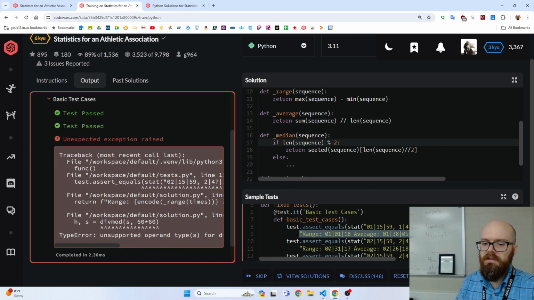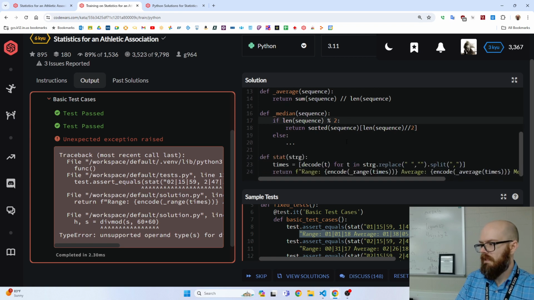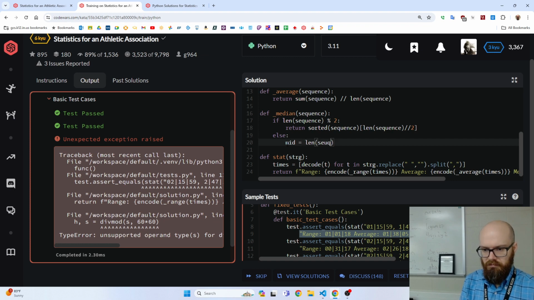Okay, so what do we do for this? We have to find like a left and right or a midpoint or something. Let's say len of sequence divided by 2 minus 1. So if you imagine there's 8 and we divide by 2, we get 4.